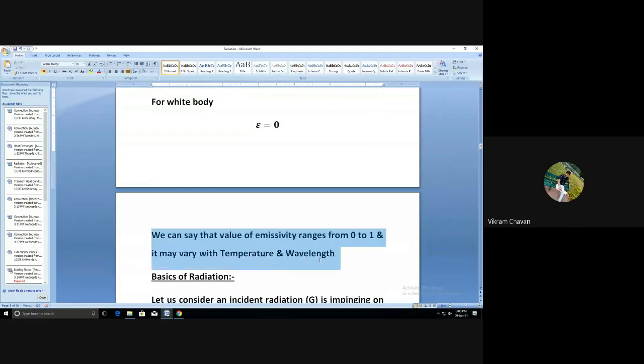Okay, so write down. We can say that the value of emissivity ranges from 0 to 1, and it may vary with temperature and wavelength.